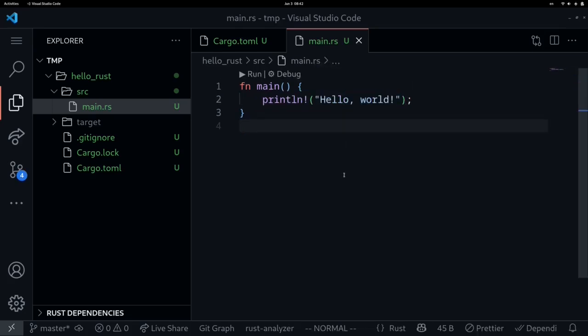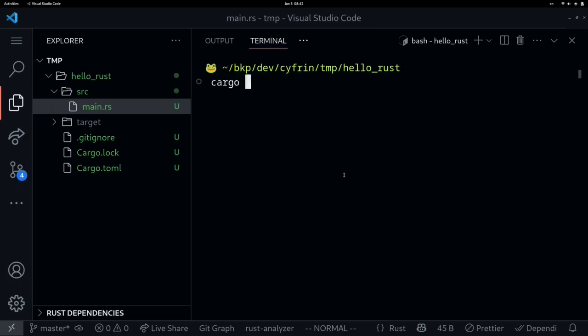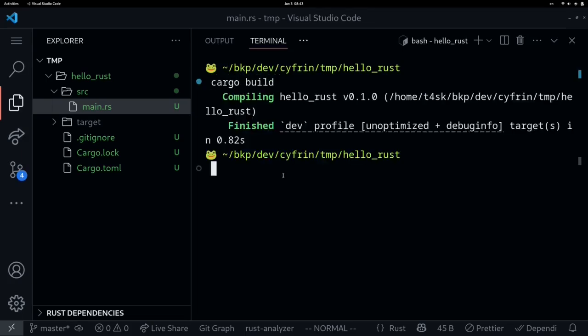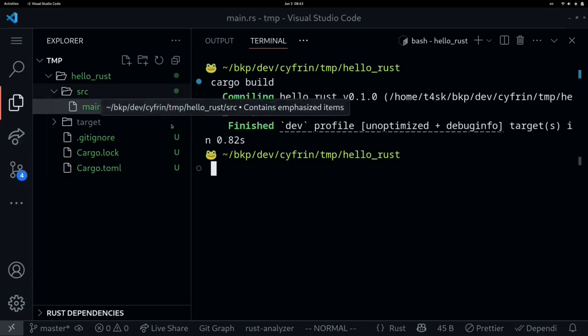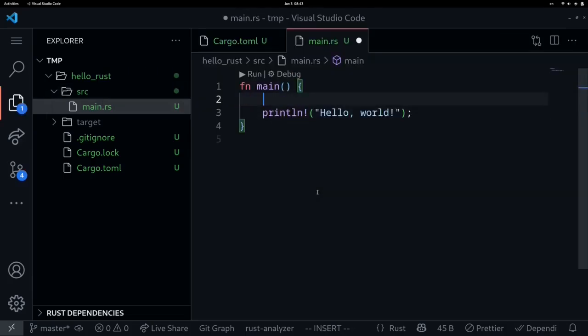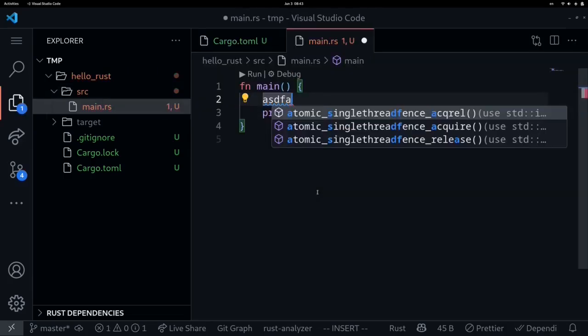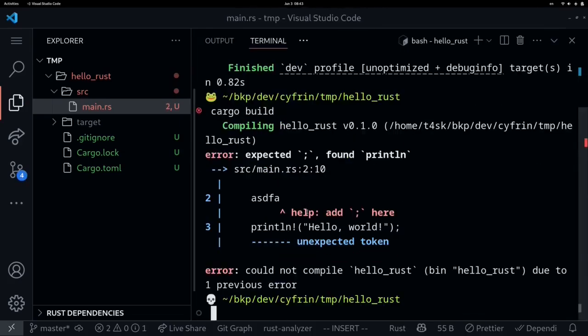To compile this code, I'll open my terminal and then type cargo build. This will compile all of the Rust code inside the source folder. So if you made some kind of syntax error, let's put in some invalid code and then try to compile it. You'll see that the code does not compile. So that's the first command, cargo build. It will compile the Rust code under the source folder.